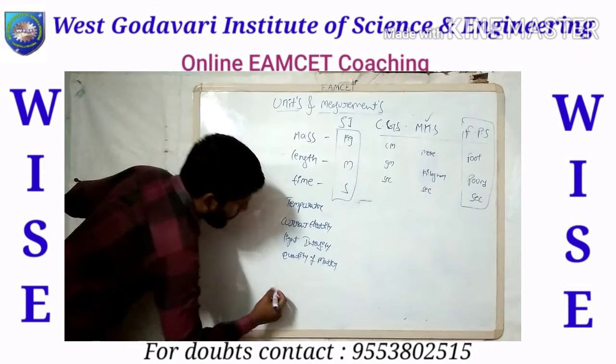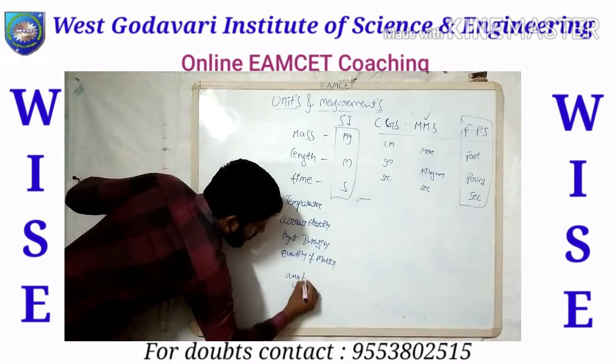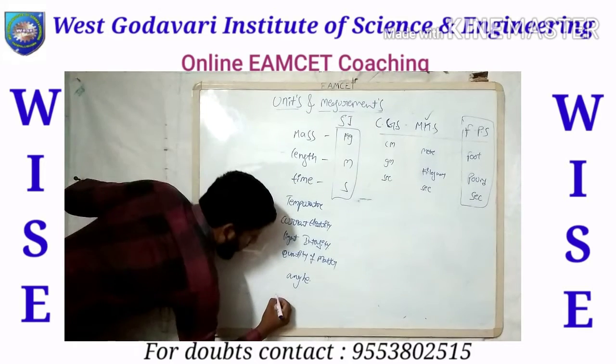One is plane angle and another one is solid angle.